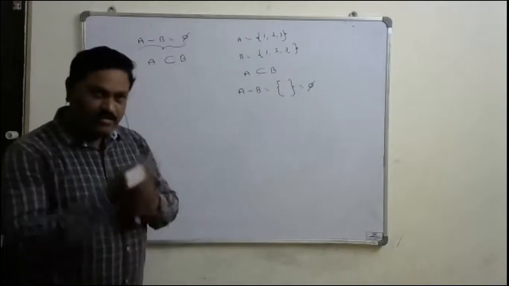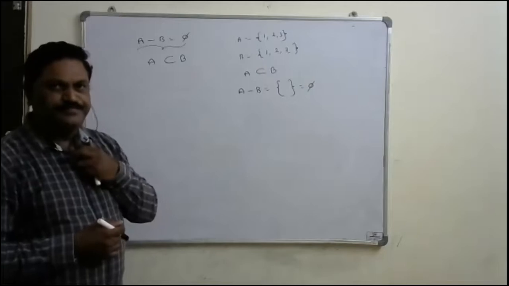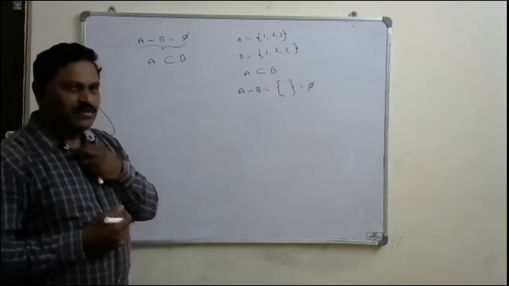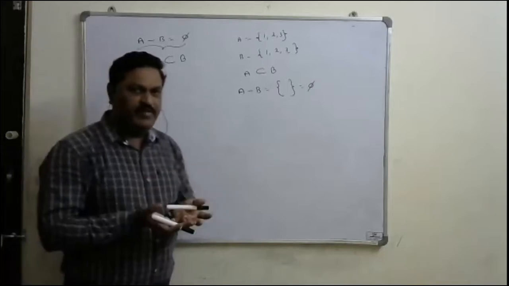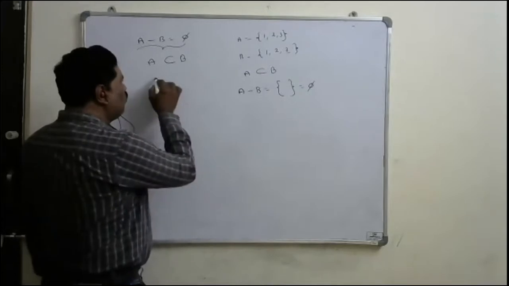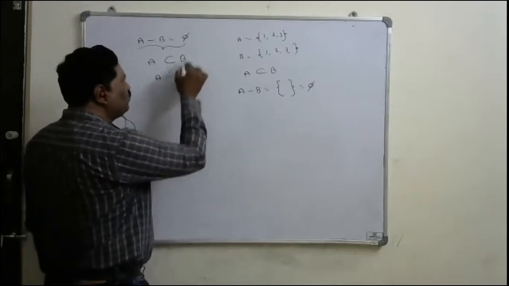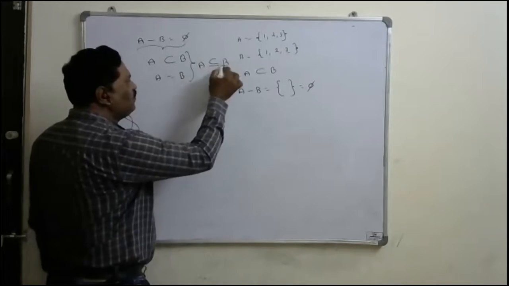Even though both are equal, A minus B is phi. Here also this is satisfied. A minus B means there is no element at all available in A only. That's why A equal to B is also correct. So together we simply write that A is a subset of B.